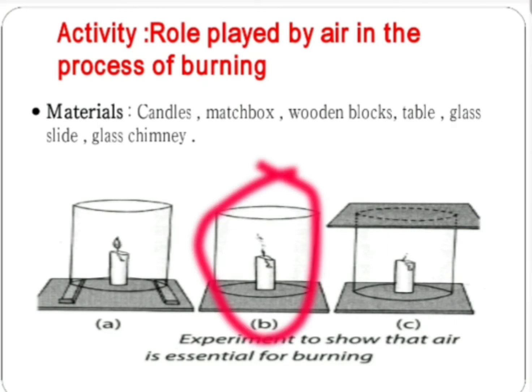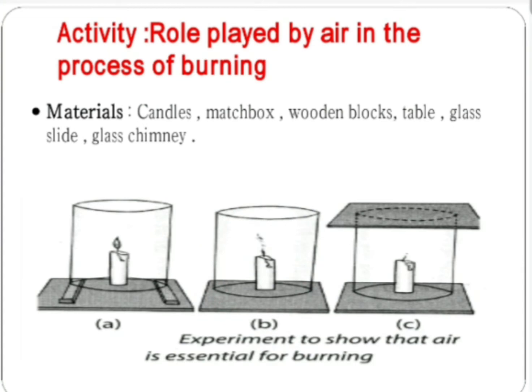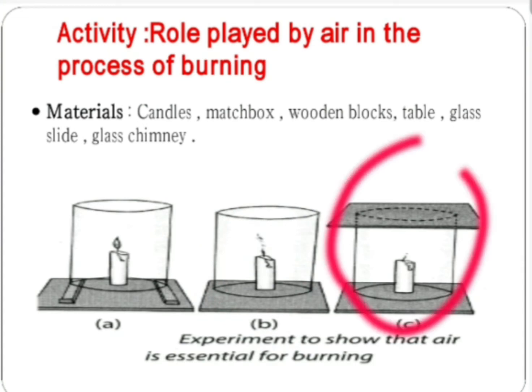Second, remove the wooden blocks and rest the chimney on the table. Observe the flame of the candle again. Third, put a glass plate over the chimney and observe the flame.